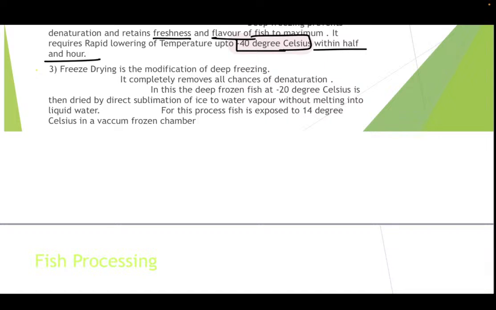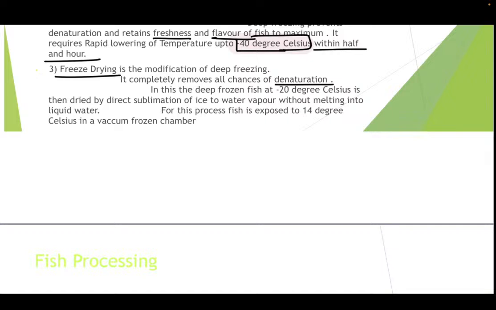Now we come on to the third process, that is freeze drying. Freeze drying is the modification of deep freezing. It completely removes all the chances of denaturation. Denaturation is basically the breakdown of the proteins, and thus we'll not be able to have that particular fish. It will smell so bad.